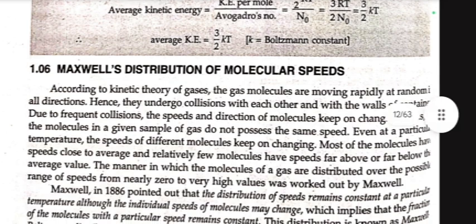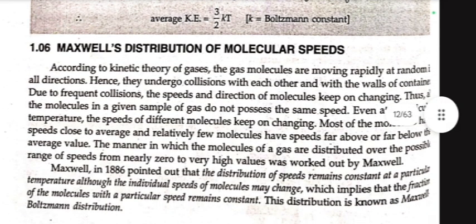According to the kinetic theory of gases, the gas molecules are moving rapidly and randomly in all directions. Hence, they undergo collisions with each other and with the walls of the container. Due to frequent collisions, the speed and direction of molecules keep on changing. So all the molecules in a given sample of gas do not possess the same speed. Even at a particular temperature, the speed of different molecules keeps on changing.